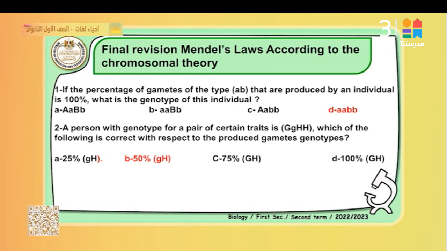Okay, focus on the best answers. In question number 1, D, a small b small. In the second question, the person with the genotype for a pair of certain traits, G capital G small, H capital H capital, the best answer is B, 50% G capital, H capital. Okay, that's right.